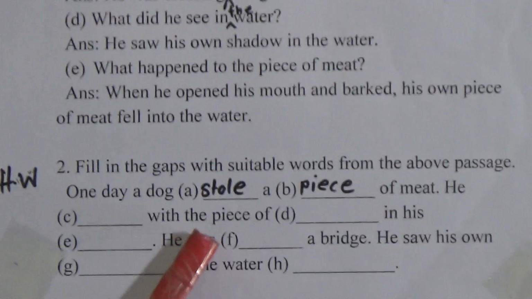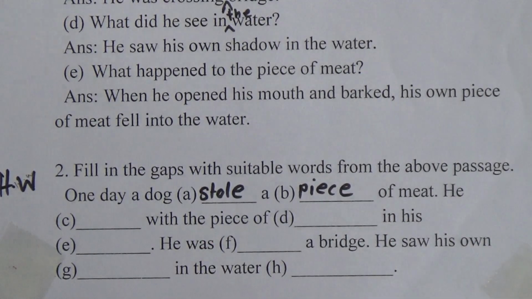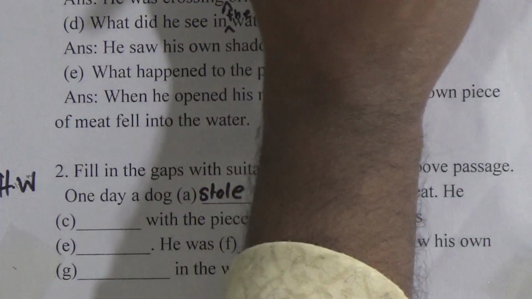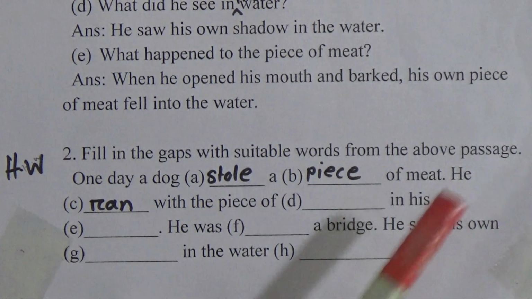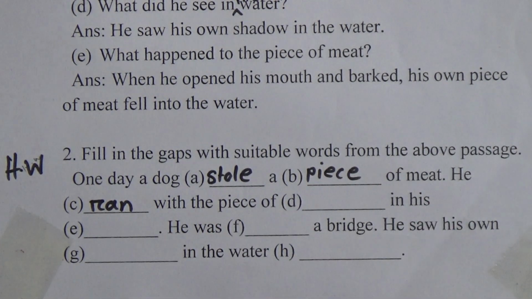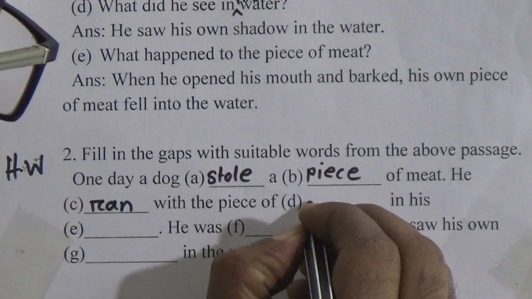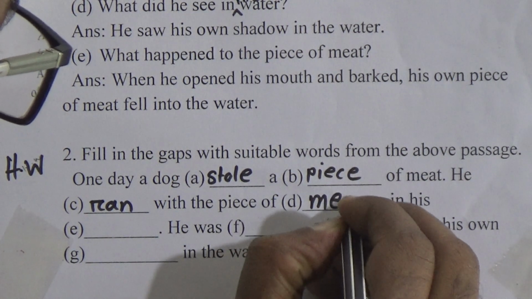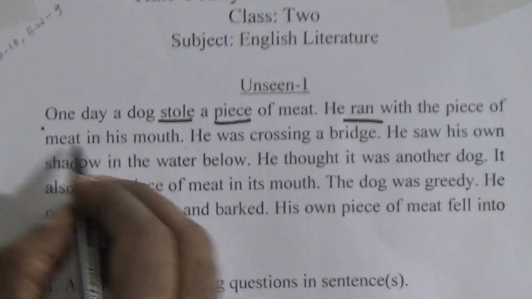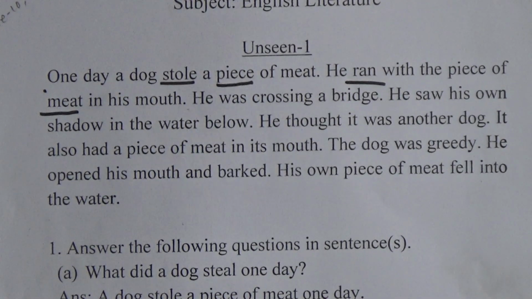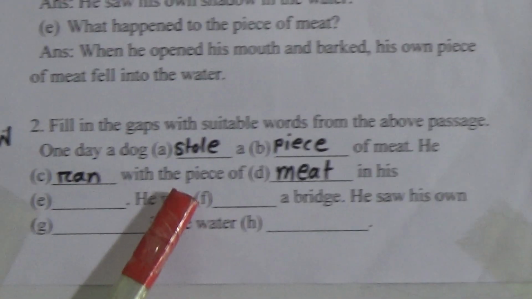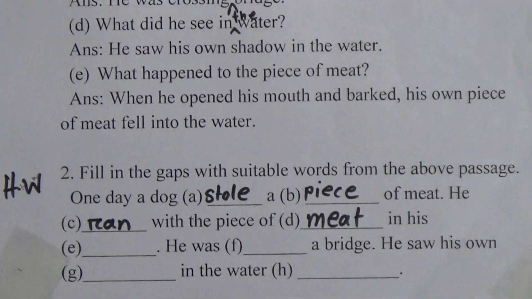He dashed with the piece of meat. Look here, he ran. He ran with the piece of meat. He ran with the piece of meat in his mouth.